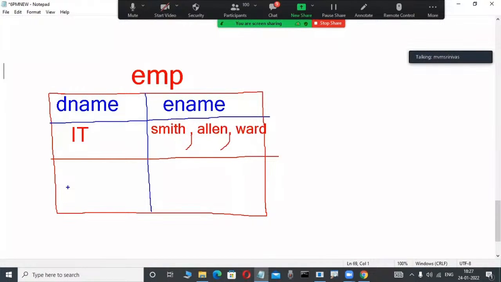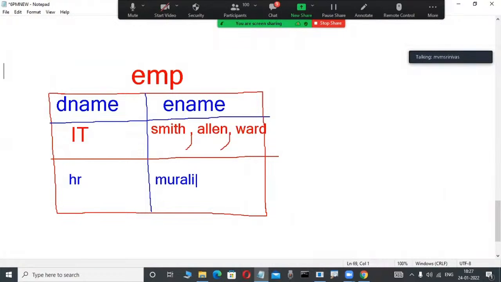Again, another department is there. What is the department? The HR department is there. In the HR department, one employee is working. My name, for example, Murali is the employee working. For example, I am a programmer in my project. Suppose I am working on an Oracle project, which is a relational data model product. The data is represented in the format of tables.